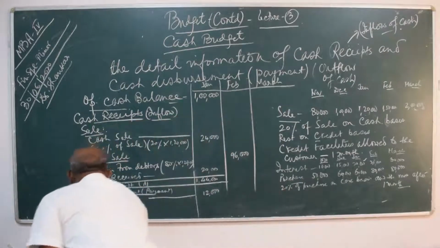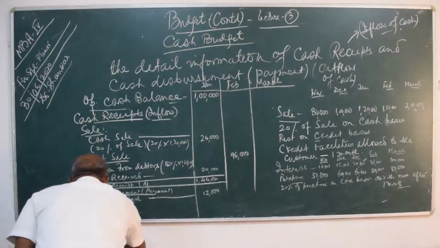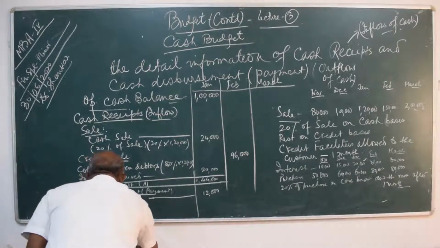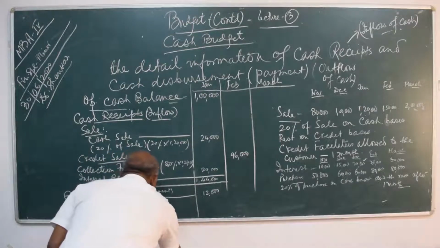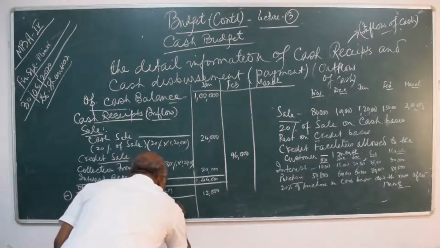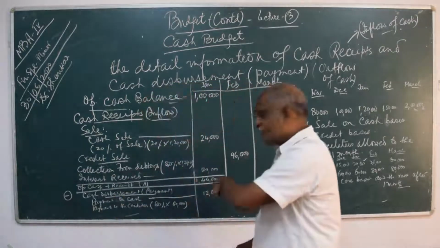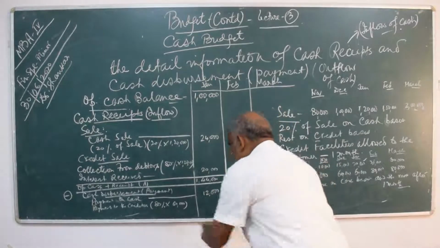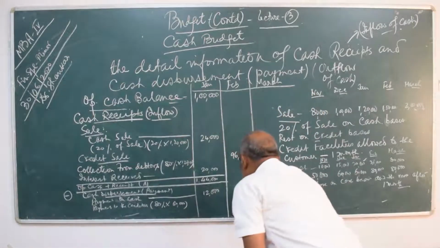And the rest? Payment to the creditors. How much? 80% of 60,000. After how much? Month? After 1 month. That is 80% of 60,000 is how much? 48,000.